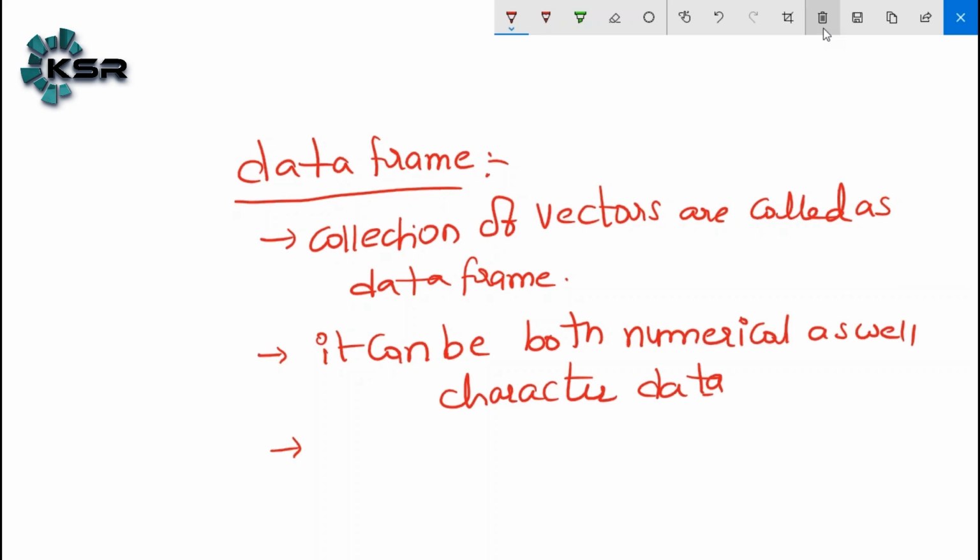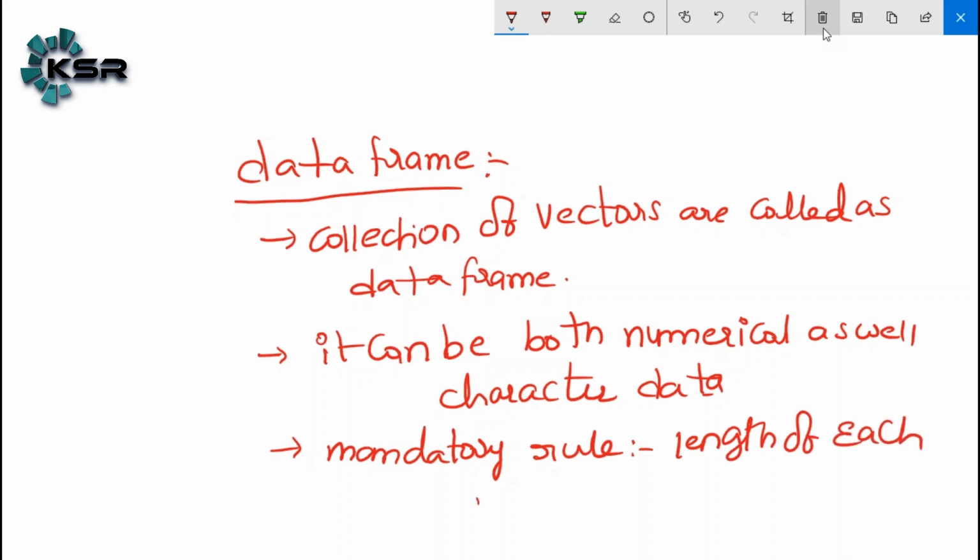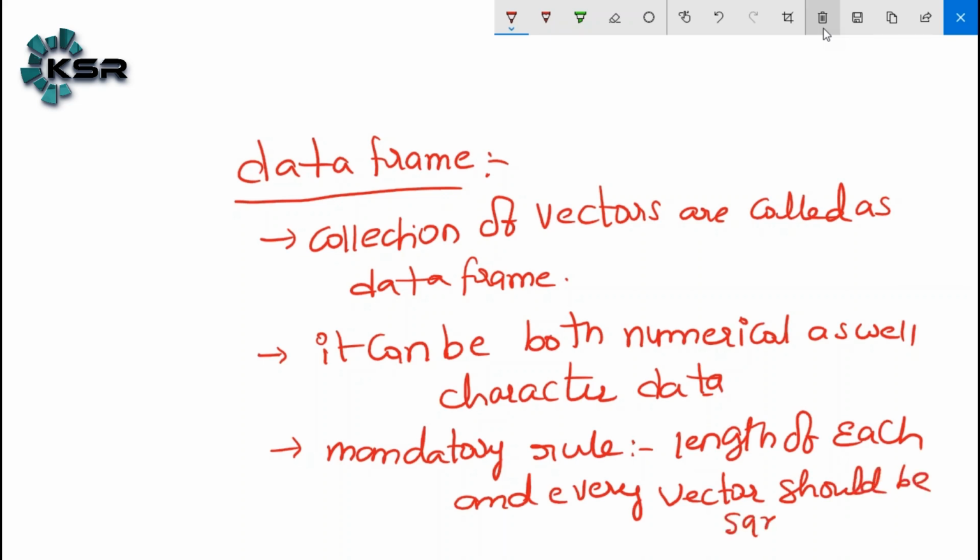Now we would like to understand, at the same time, that the length of each and every vector should be the same. If you want to create a data frame, the mandatory rule is that the length of each and every vector should be the same. A data frame is a collection of vectors.